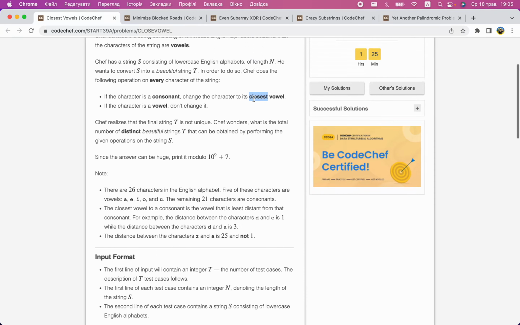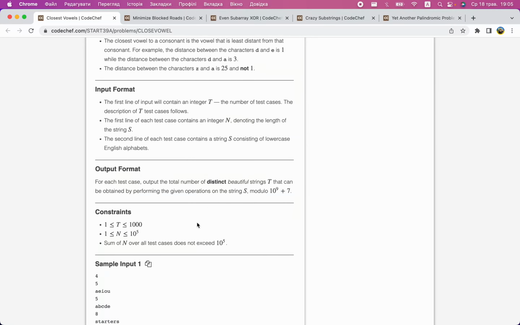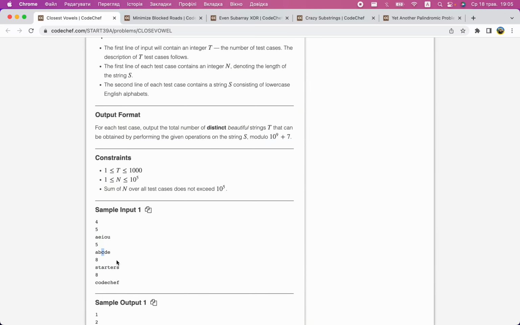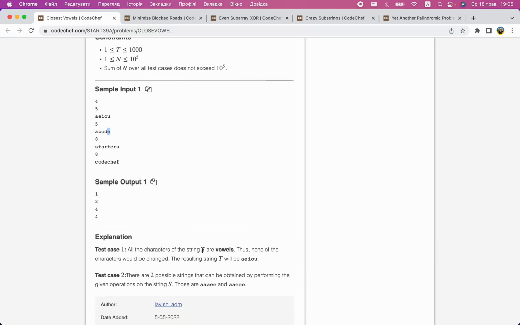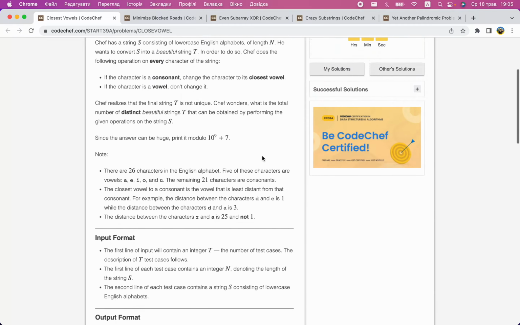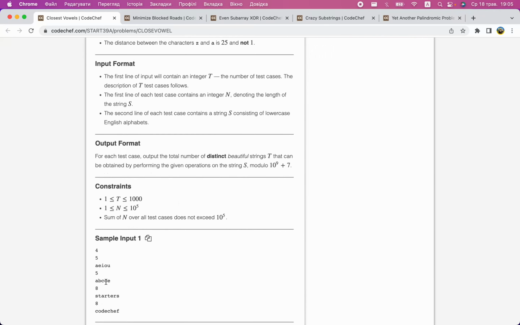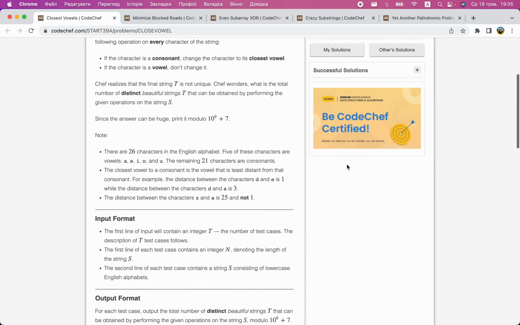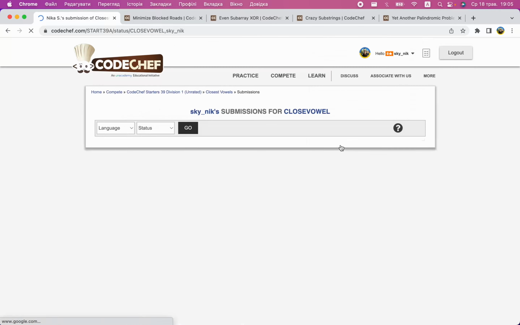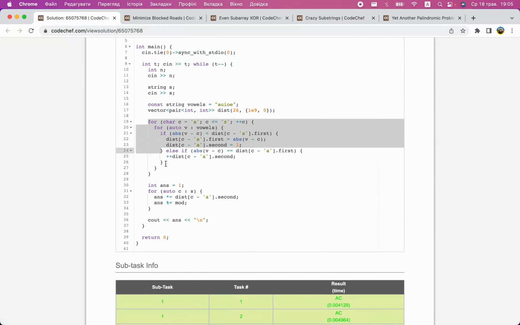So obviously there are at most two closest vowels for each letter. For example, for letter C, there are two closest vowels, A and E. So that leaves us with two ways. But for some letters like B or D, there is only one closest vowel. So in this problem, what I did is I computed for each letter how many closest vowels it has.